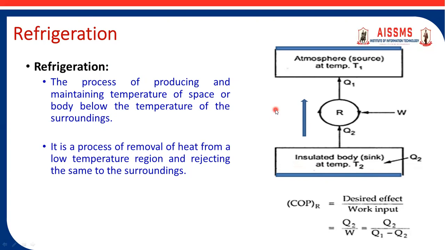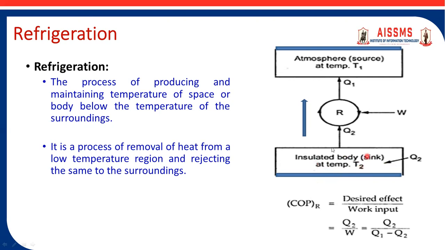Then the measuring parameter of refrigeration is COP, coefficient of performance. COP is the ratio of desired effect upon work input. In case of refrigeration, the desired effect is a lower temperature sink.